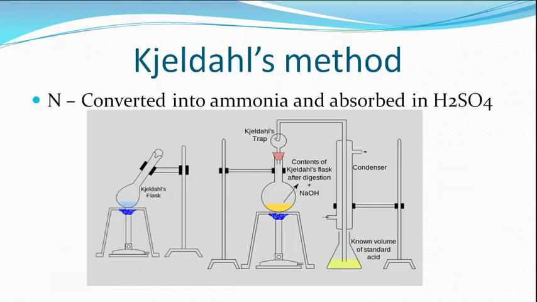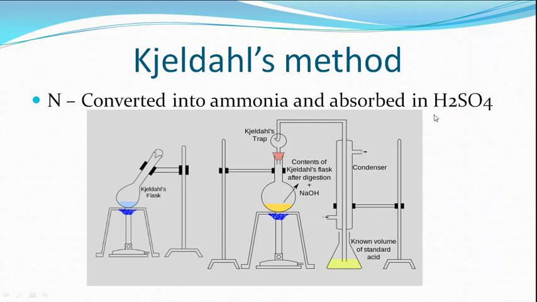There is one more method called Kjeldahl's method, in which the organic compound is taken in a specialized flask called Kjeldahl's flask, in which the nitrogen present in the compound is converted into ammonia, which is absorbed in a known amount of sulfuric acid, where the ammonia is converted into ammonium sulfate.